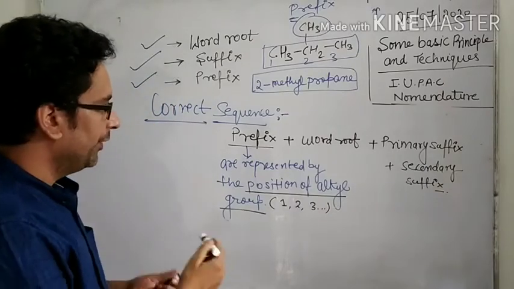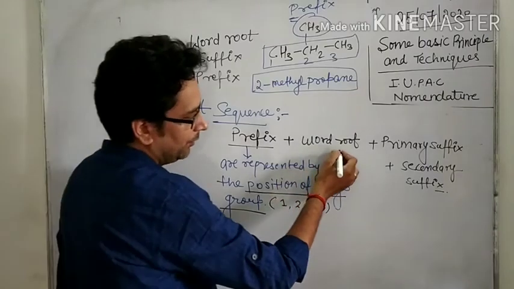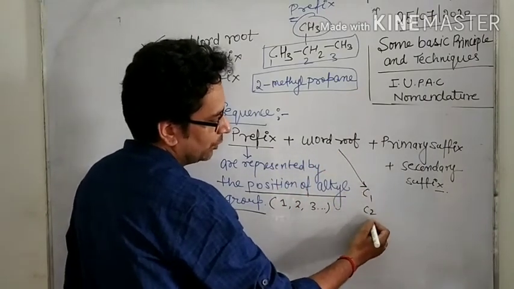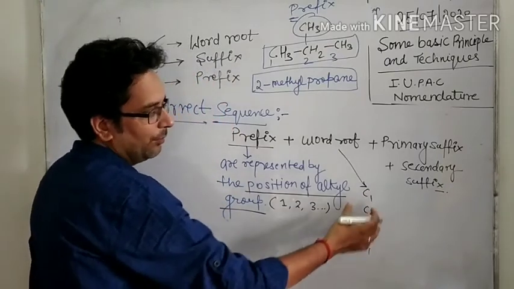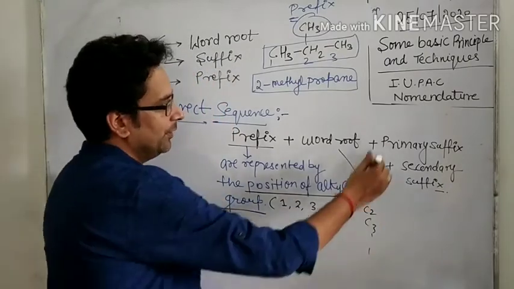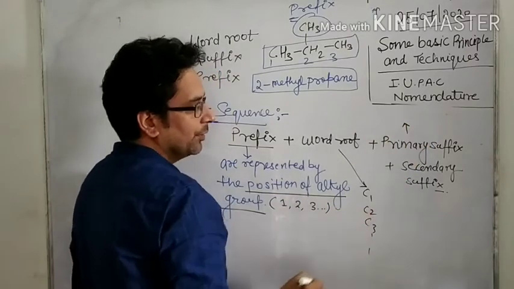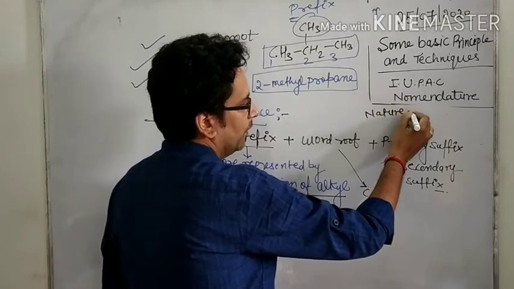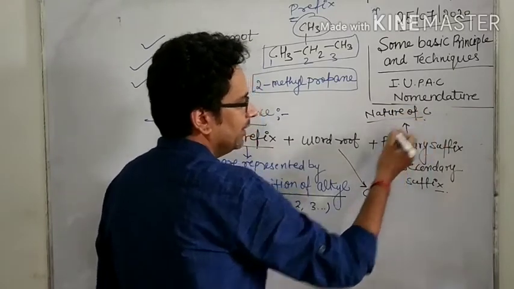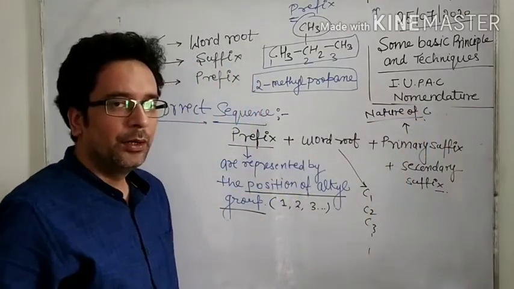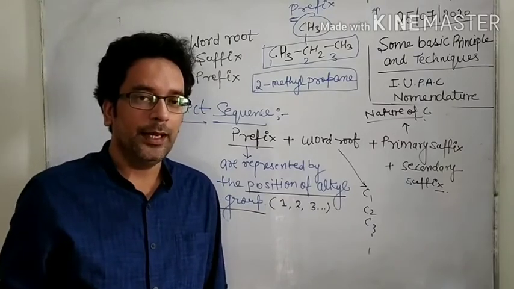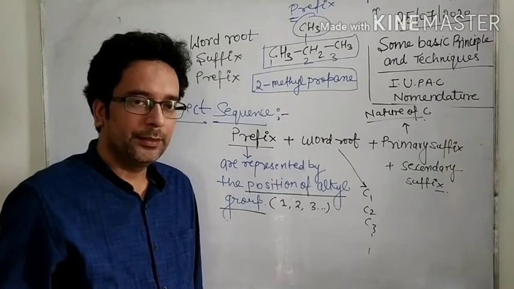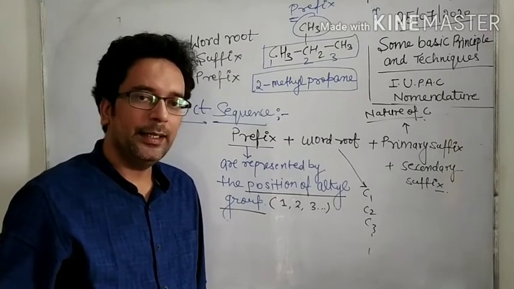Now word root, all of you know very well what is the meaning of word root: C1, C2, C3 and so on. For C1 it is meth. Now primary suffix means nature of carbon. Nature of carbon means saturated or unsaturated, and in unsaturated there are two categories, alkene and alkyne.